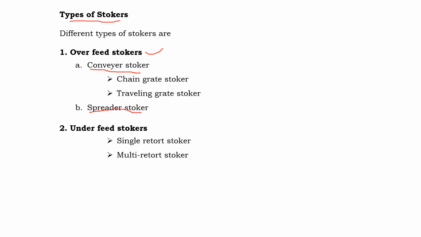In the conveyor stoker we have the chain grate stoker and the traveling grate stoker. Next, in the second type, the underfeed stoker, we have the single retort stoker and the multi retort stoker. In the following slides, we will study all these stokers, overfeed and underfeed, and how they work.